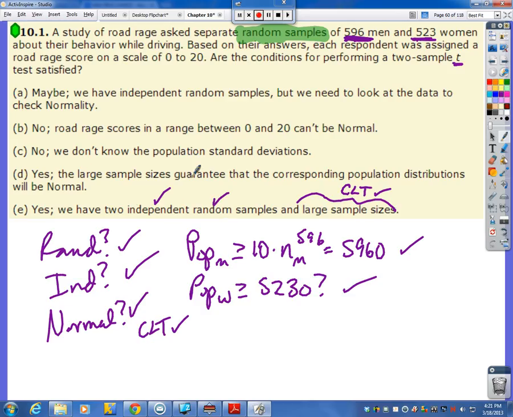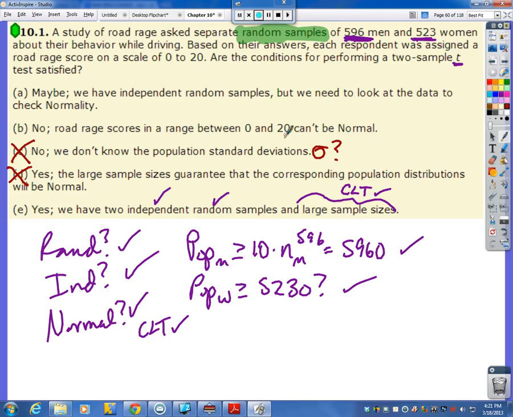Yes, the large sample sizes guarantee the corresponding population distributions will be normal. Okay, but it didn't say anything about the random or independent conditions. So they talk about one, but not the others. No, we don't know the population standard deviations, meaning, do we need to know what sigma is for both populations? No. Road rage scores in a range of 0 to 20 can't be normal.